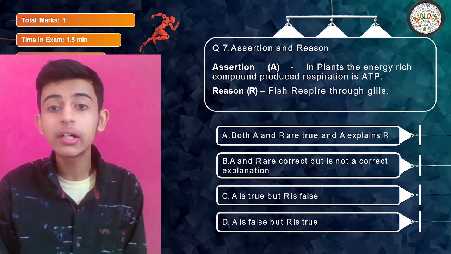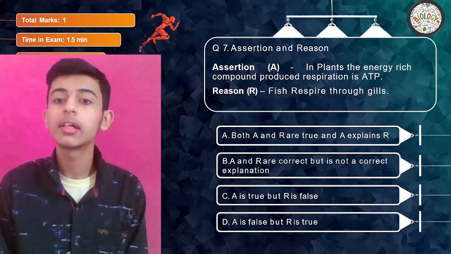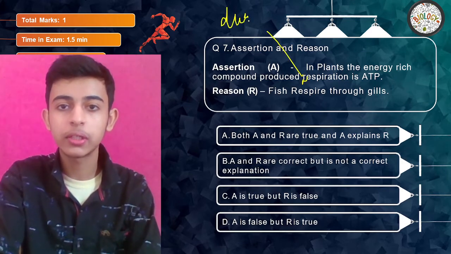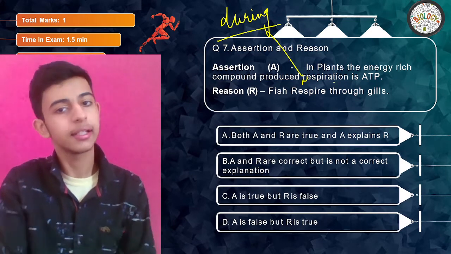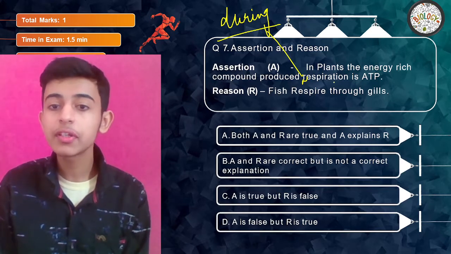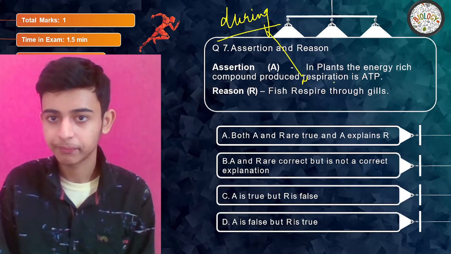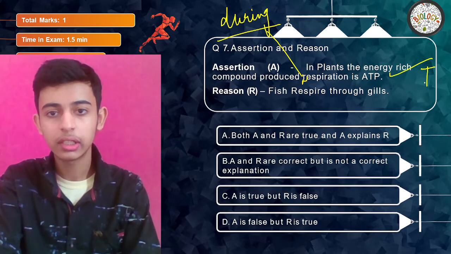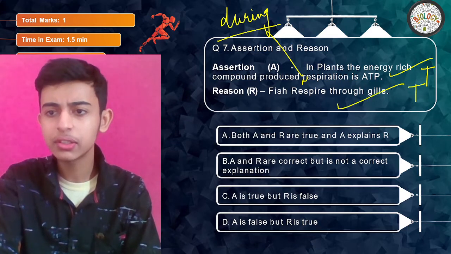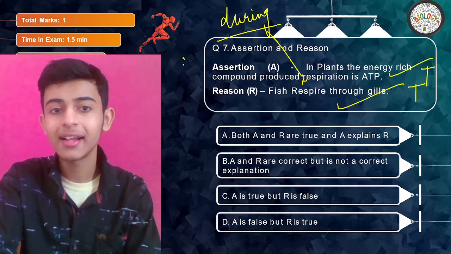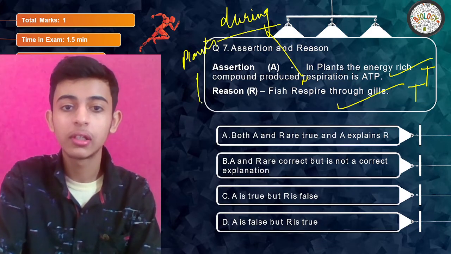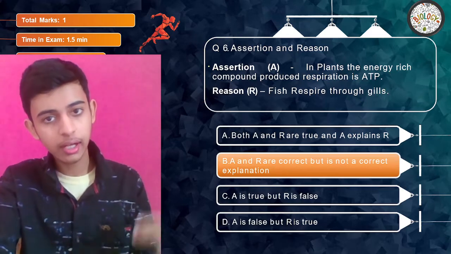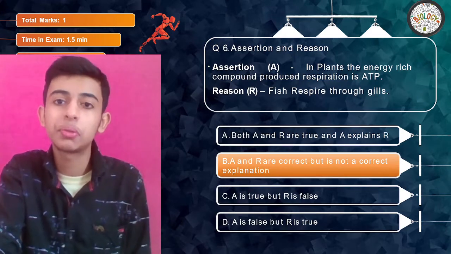Assertion says, in plants, the energy-rich compound produced during respiration is ATP, correct? And reason says fish respire through gills. So basically we are able to see that this is a true statement, right? Fish respire through gills, this is also a true statement, but this is talking about plants and this is talking about fish. So I don't think there is any relation between them. So the answer should be B, that both are true. Individually they are true, but they don't have a relation between them.